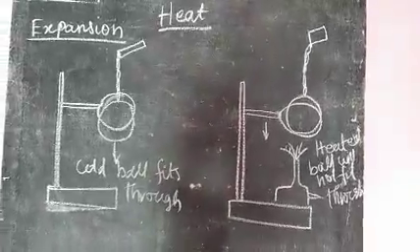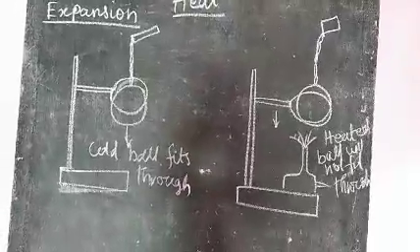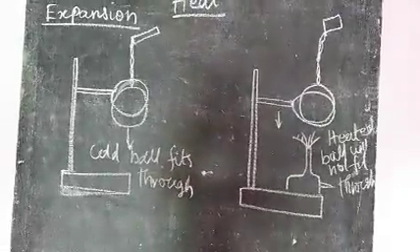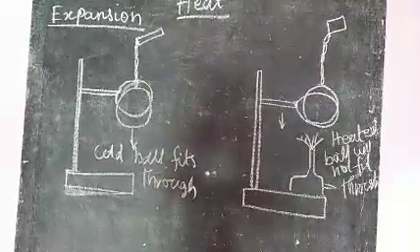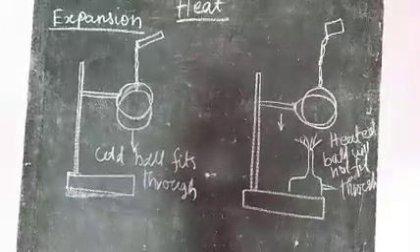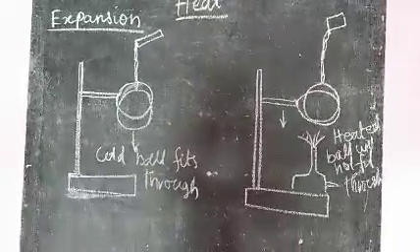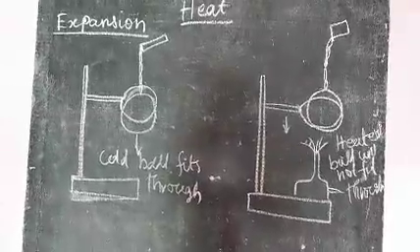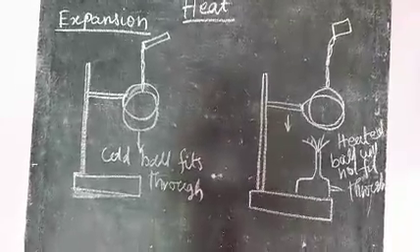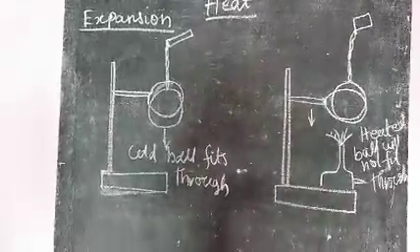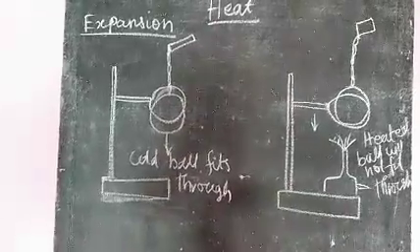Why? Because before heating, the metal ball has not expanded. It has its original size. So the metal ball goes through the ring.